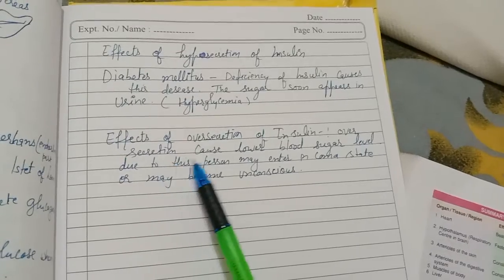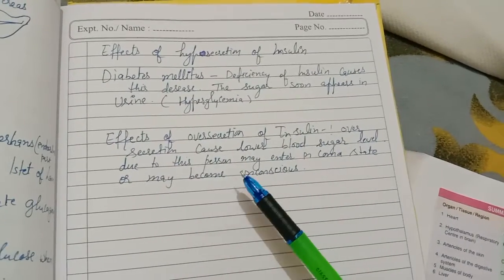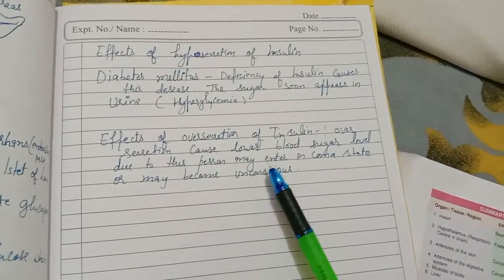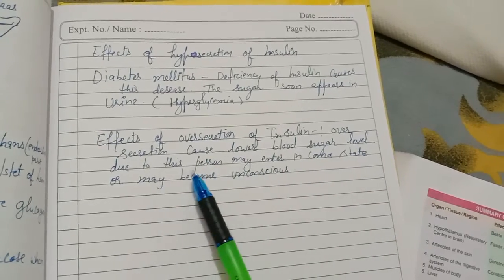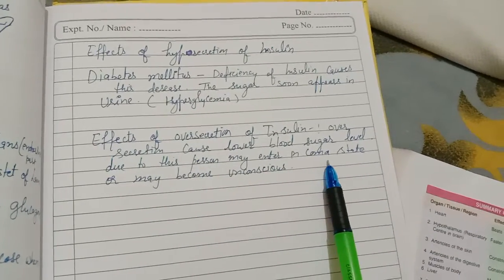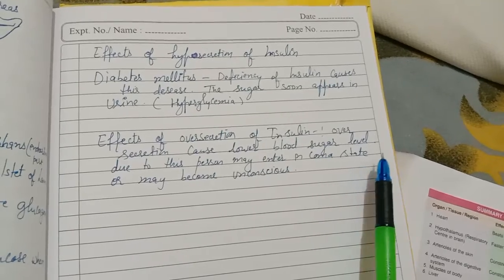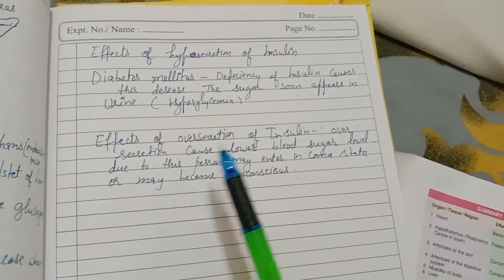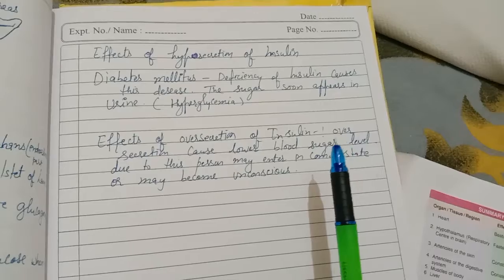And if there is oversecretion of insulin hormone, it causes a lower blood sugar level. Due to this, the person may enter a coma state, may become unconscious.